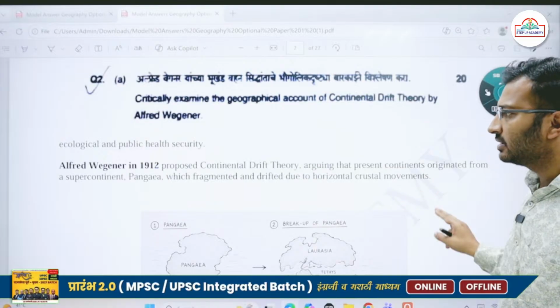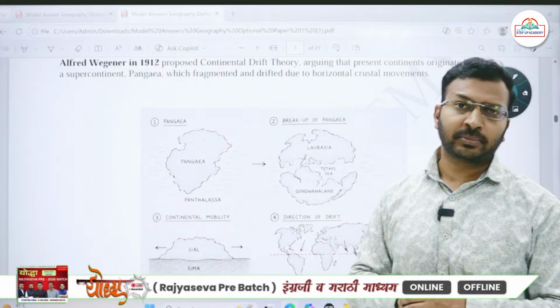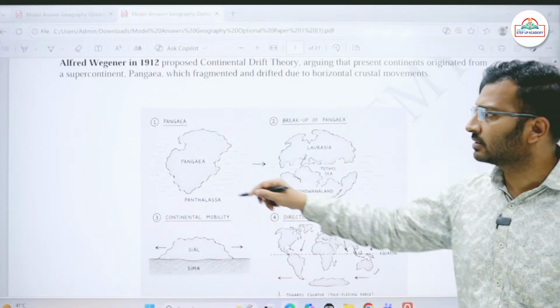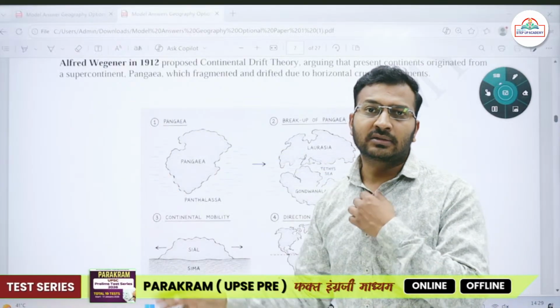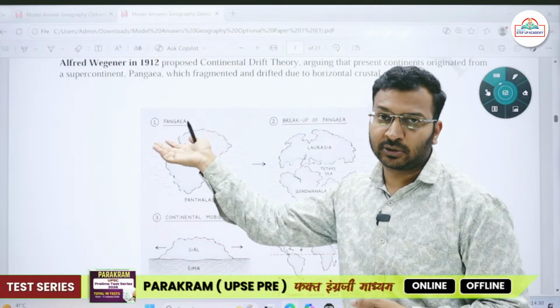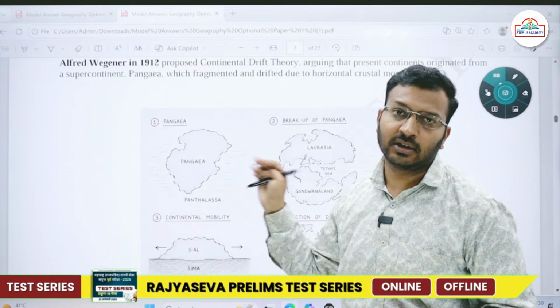So first write some of the assumptions that were made by Alfred Wegener. So what assumptions were made by Alfred Wegener? You can show it in the diagrammatic format, or you can simply write assumptions. You can give a subheading over there, assumptions, and write. Around 200 million years ago, all the continents were joined together. It was called the Pangaea. It was surrounded by a huge oceanic body called the Panthalassa.